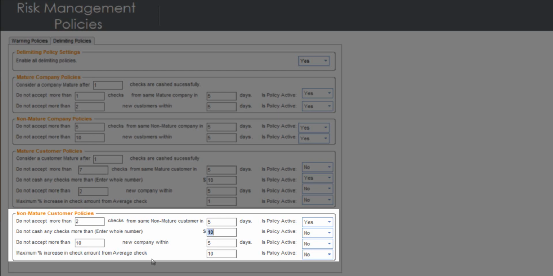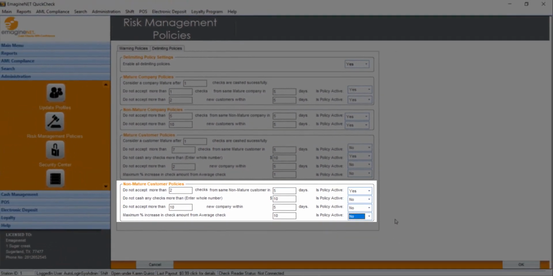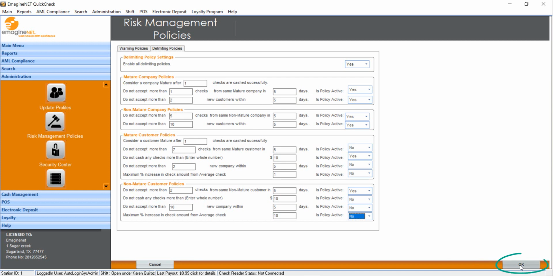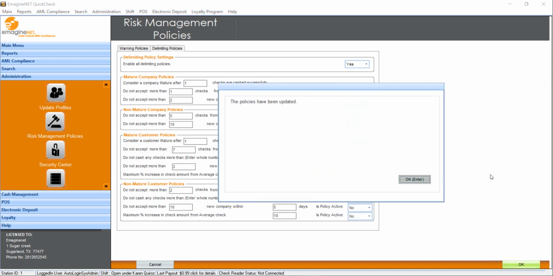And the last one is the maximum percentage increase in check amount from average check. Very similar to the other percentage increase we discussed. How much is the percentage increase you want to accept for a non-mature customer? You can set up this value here. Don't forget to activate all these policies as you're setting them up. And once you are done, you can click on OK to update them and you should be good to go.